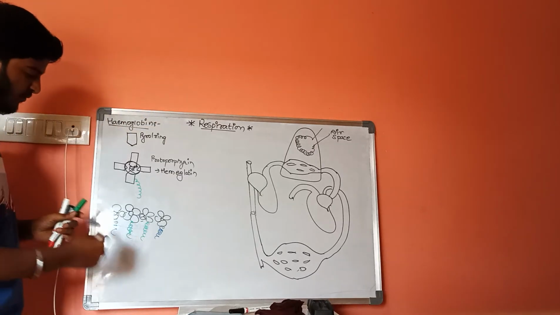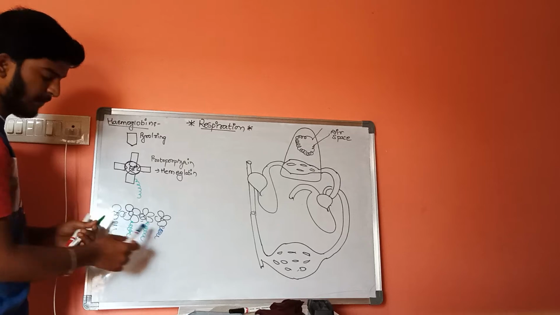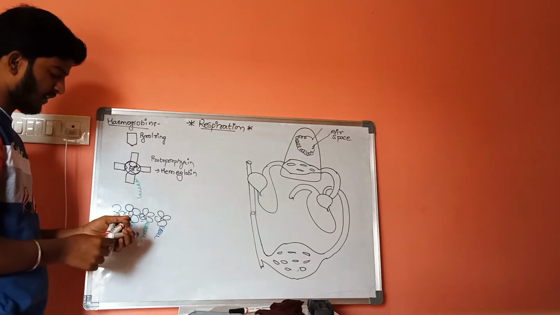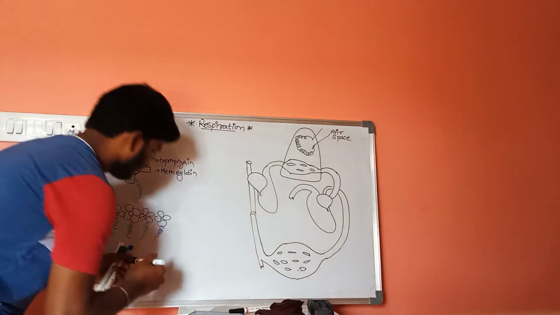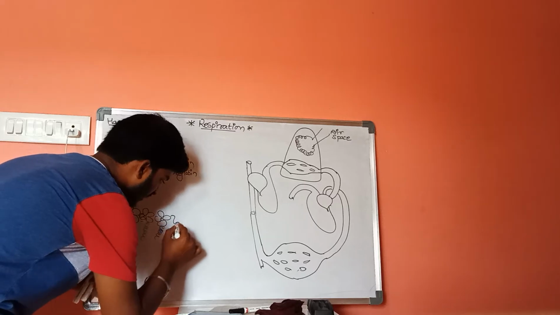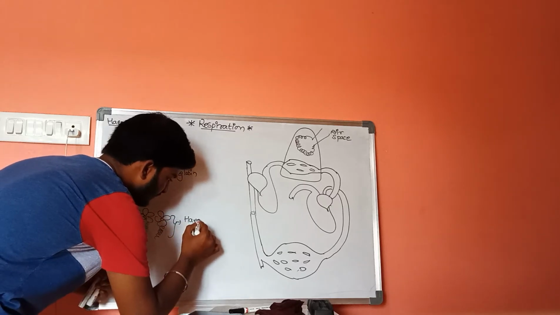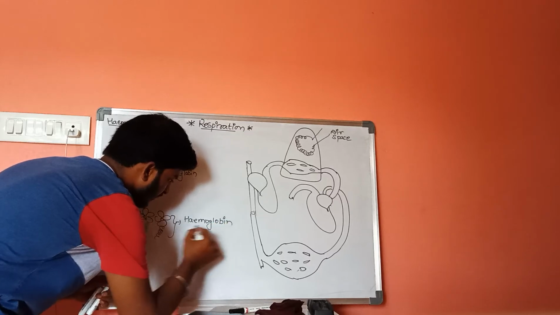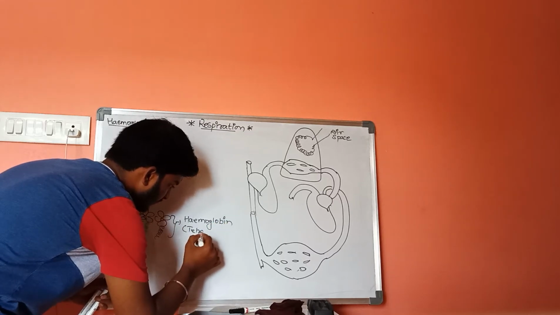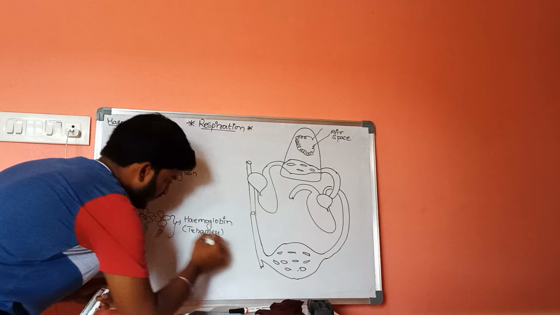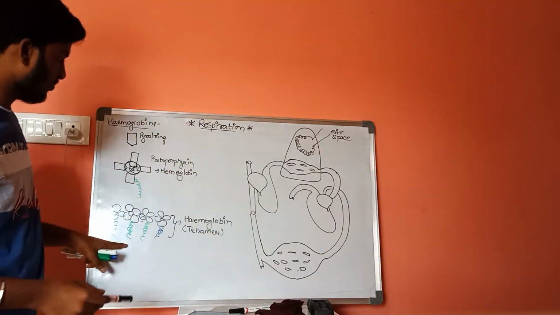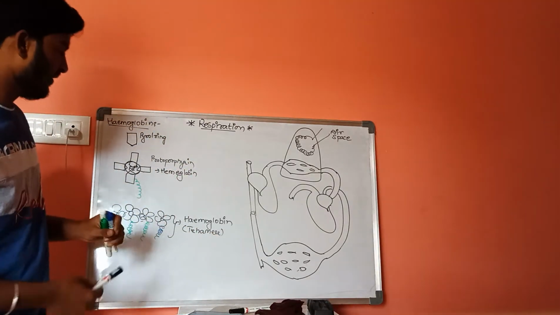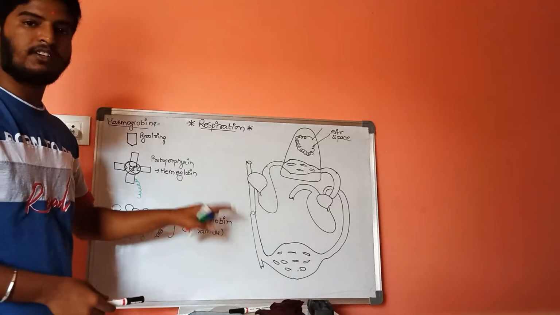These four, along with two alpha and two beta, are called a tetramer. This complete structure is called hemoglobin. These are two alpha chains and two beta chains. This is the complete structure of hemoglobin.